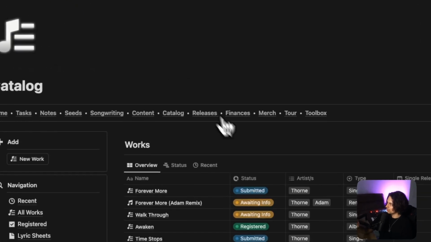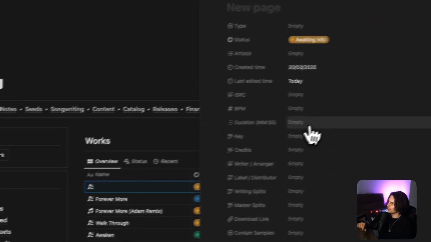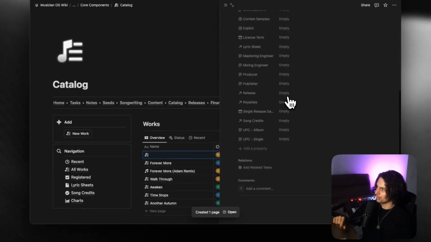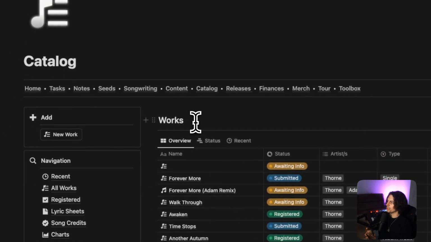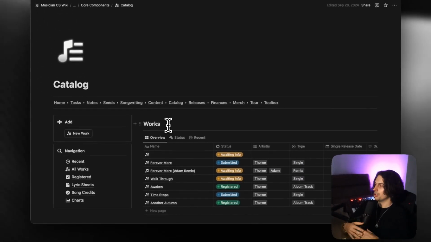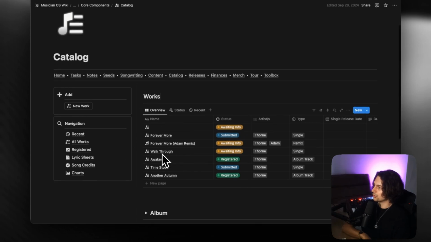Moving along to catalog, this is where you actually record all of your songs which are completed and have actually been uploaded. So you could come in here, you create a new work. You've got all of the different information that you would need to put in to make sure that you're tracking this new work. And this becomes important to make sure that you're staying on top of all of your royalties, that you're submitting everything, that you've got a clear breakdown of who's contributed what, all of the information and the metadata for your songs which have been distributed. So once they're actually live on streaming platforms, can be put into this section. So you're really on top of your entire catalog, keeping everything organized and making sure that no royalties are slipping away.